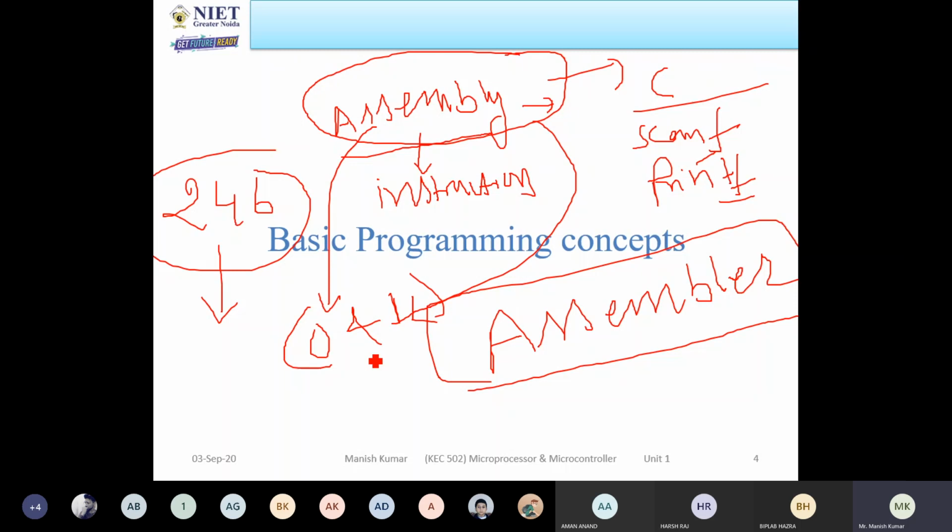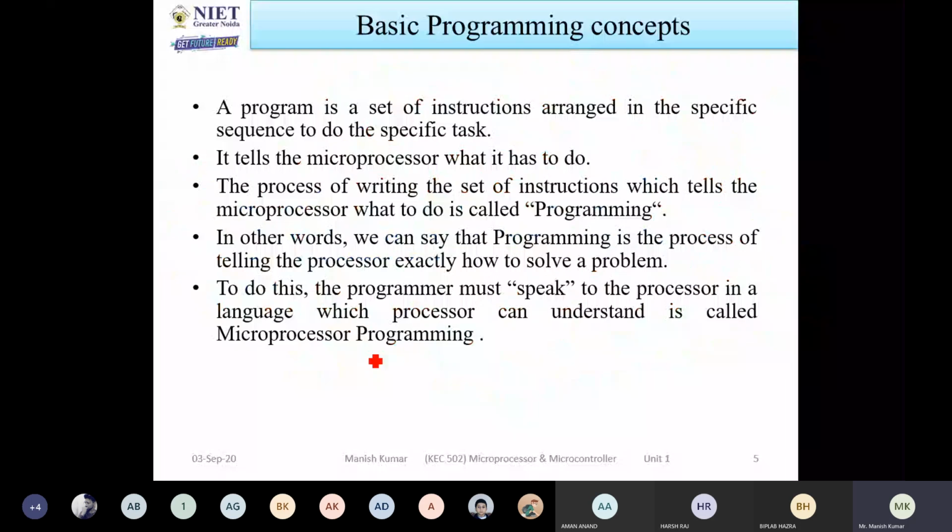So if you want to design any system, both hardware and software are required. Software means instructions or programs. Both things are required for designing a system. Now you can see the basic concepts behind writing programs. First you have to understand what a program is. A program is a set of instructions arranged in a specific sequence to do a specific task.